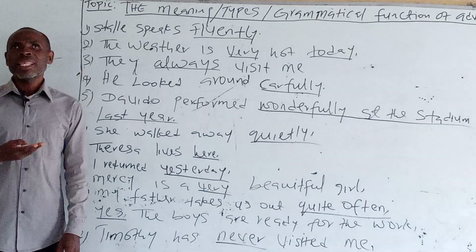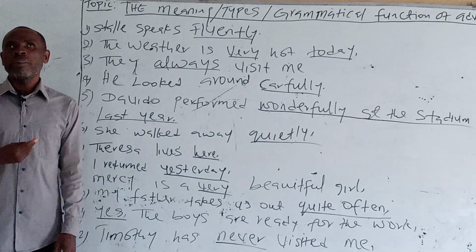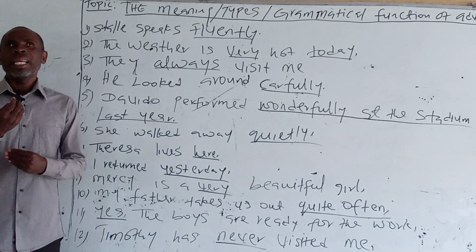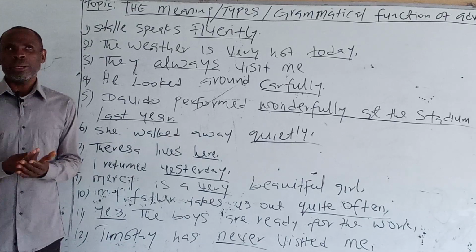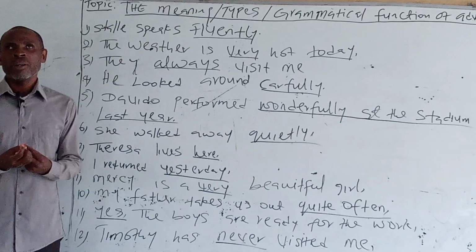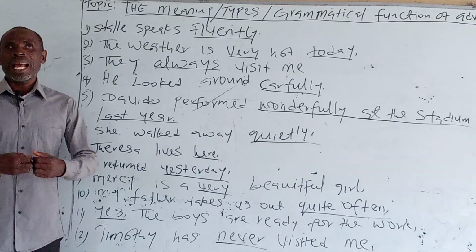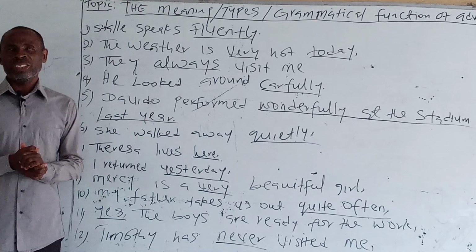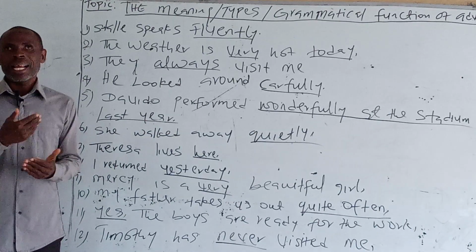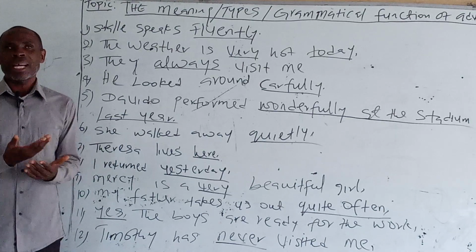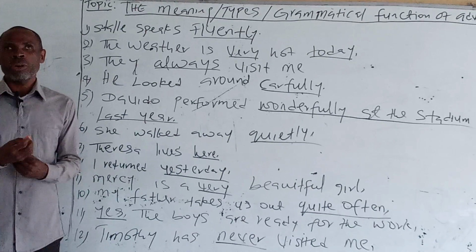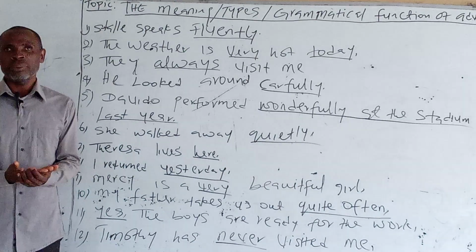Let's now look at adverbs of frequency. Adverbs of frequency tell us how often or the number of times an action takes place. They answer the question: how many times did it happen? How many times or how often does it happen?